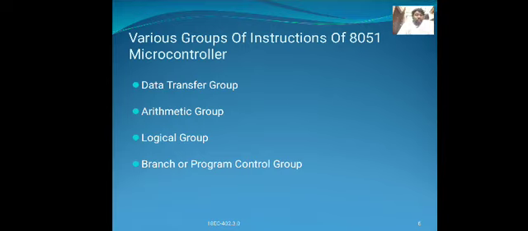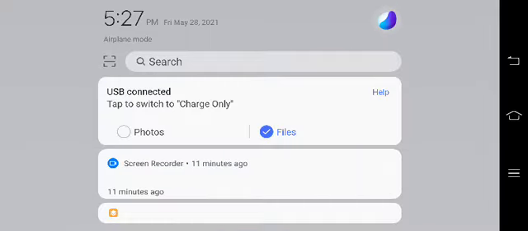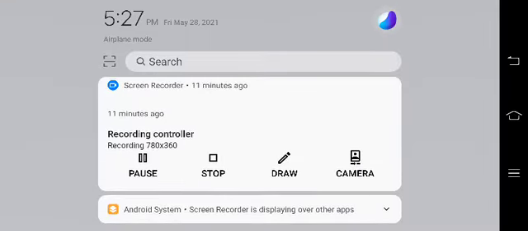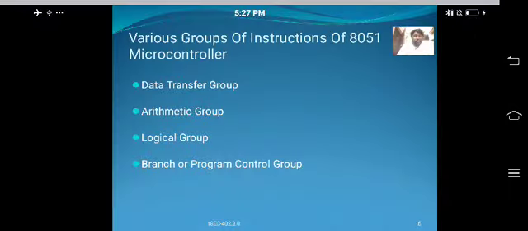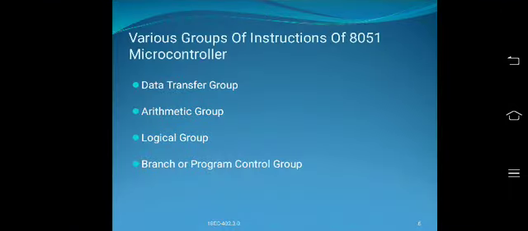The 8051 has 111 instructions: 49 single byte, 45 two byte, and 17 three byte instructions.